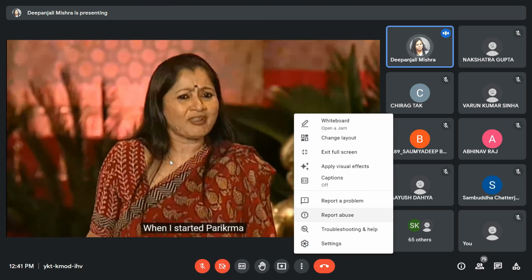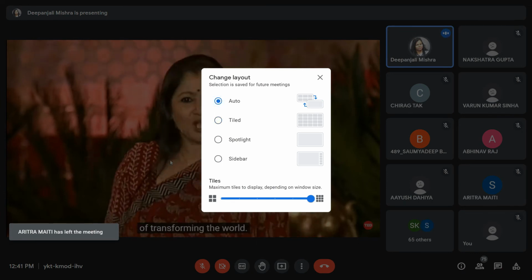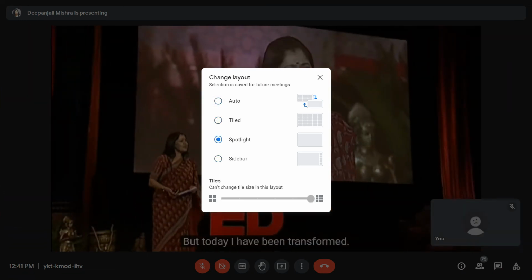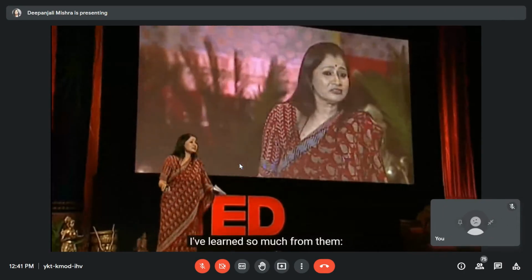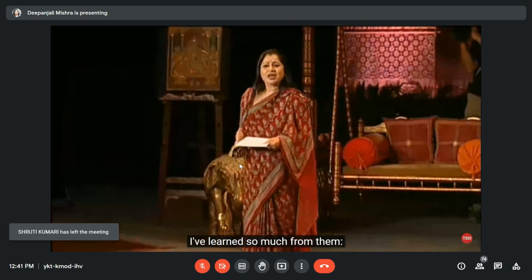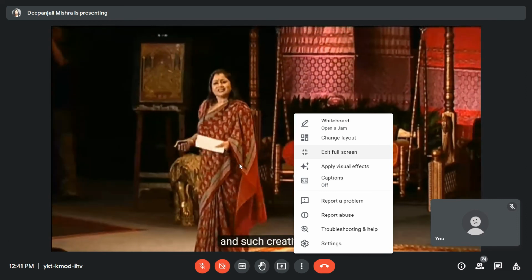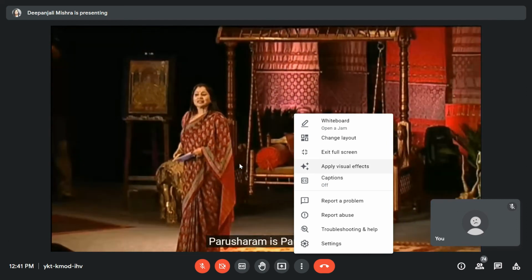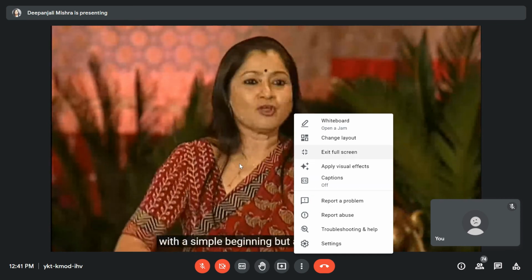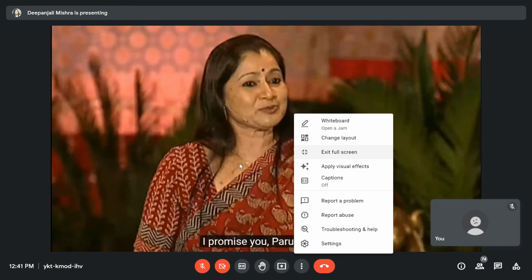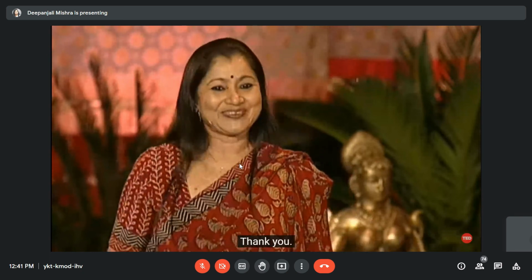When I started Parikrama, I began with a great deal of arrogance of transforming the world. But today, I have been transformed. I have been changed with my children. I've learned so much from them: love, compassion, imagination, and such creativity. Parashram is Parikrama, with a simple beginning, but a long way to go. I promise you, Parashuram will speak in the TED conference a few years from now. Thank you.